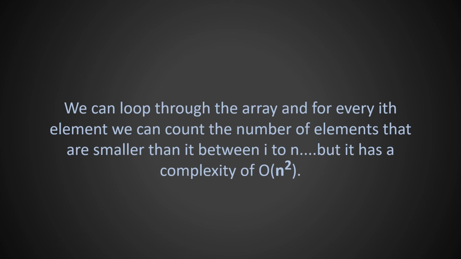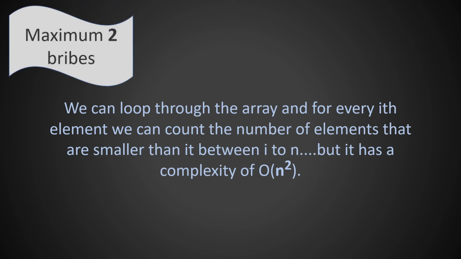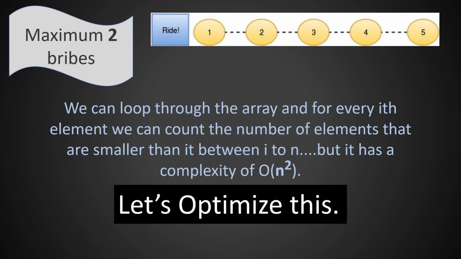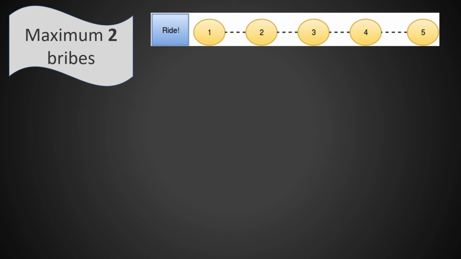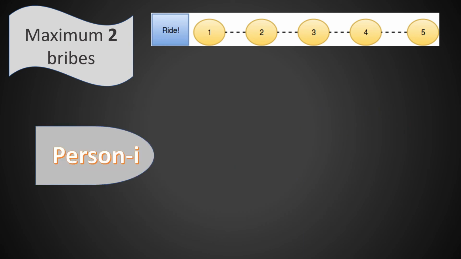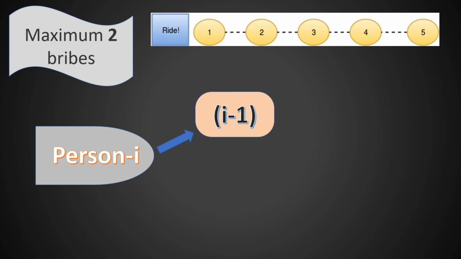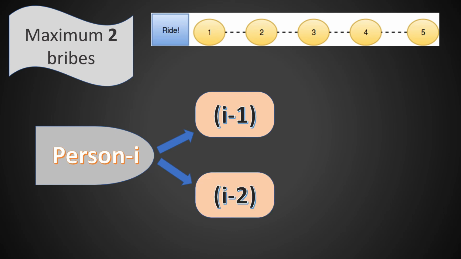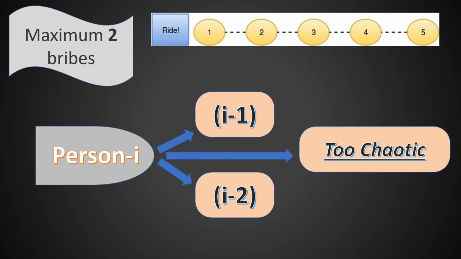We can loop through the array, and for every element i we can count the number of integers that are smaller than it between i to n. But it has a complexity of O of n square. Remember that a person can only make a maximum of 2 bribes. Let's use this and optimize the solution. If a person i is not present at his original position, then he only has 2 choices. He is either present at position i-1, or else he is present at position i-2. If he is at any other position, then the answer is "Too chaotic".